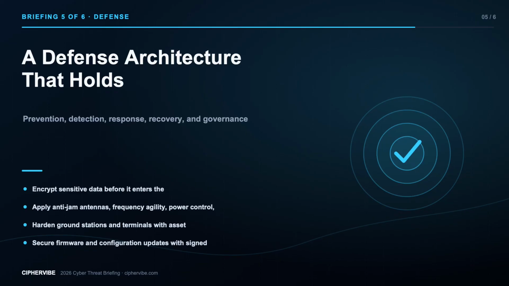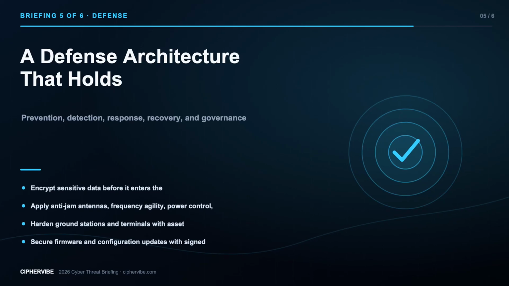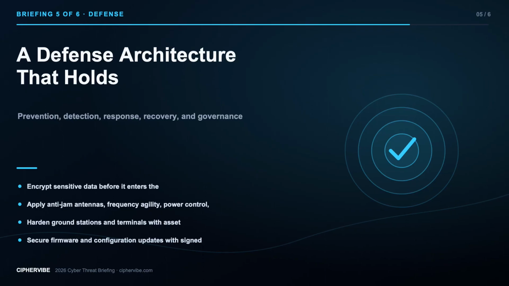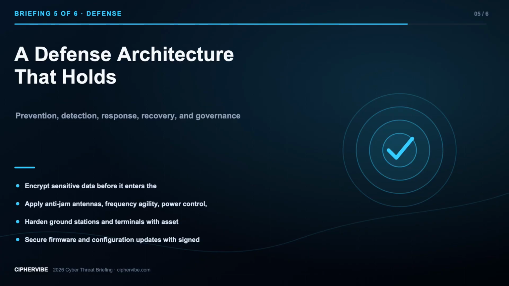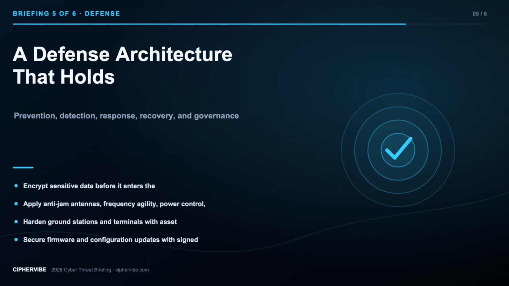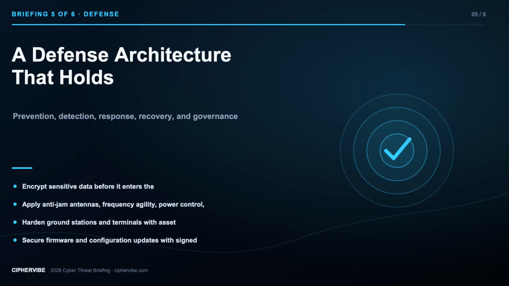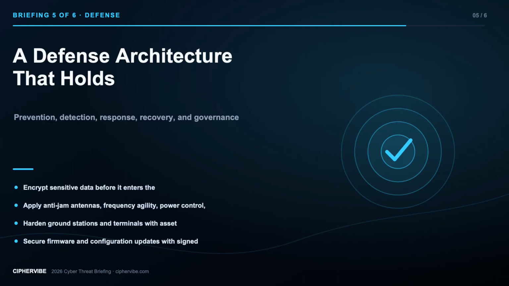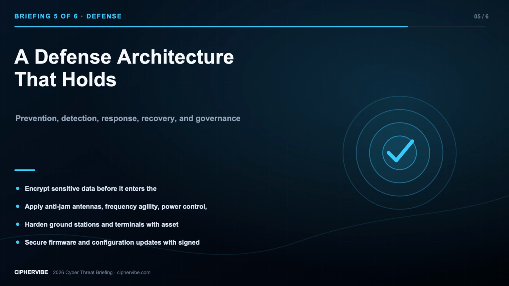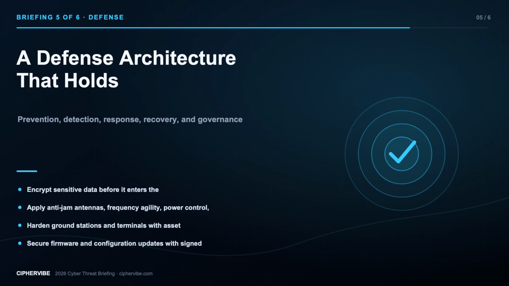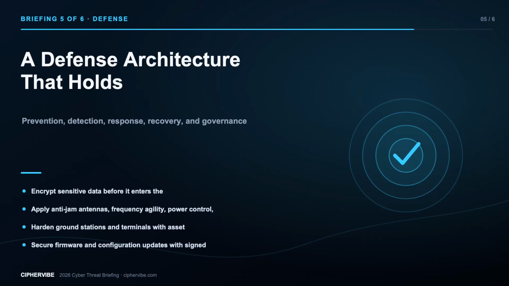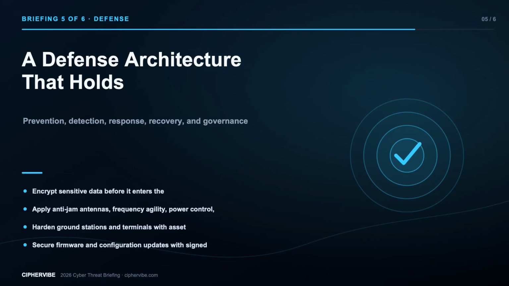Third, harden ground stations and terminals with asset inventory, network segmentation, phishing-resistant administration, secure remote access, patching, and application allow listing. Fourth, secure firmware and configuration updates with signed artifacts, rollback protection, provenance checks, staged rollout, and recovery images. Fifth, exercise degraded modes, provider failover, key compromise, false signal detection, station isolation, manual control, and coordinated incident response.